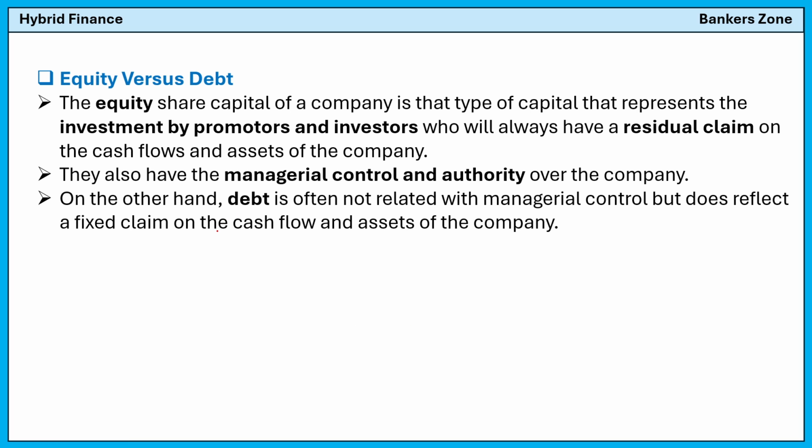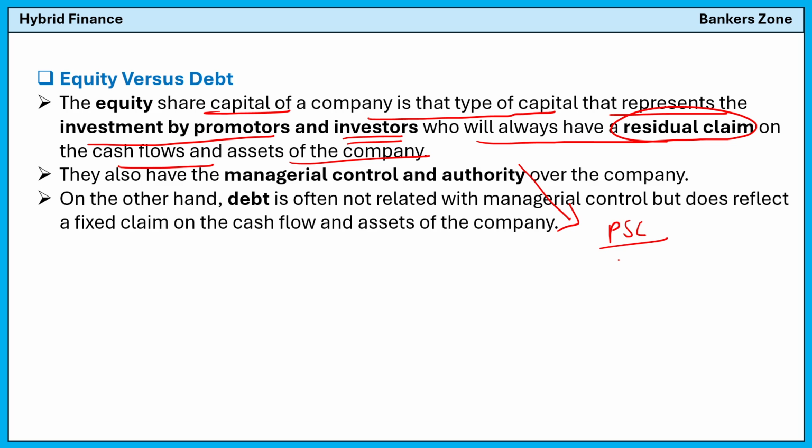See, equity versus debt. What do you mean by equity and debt? Equity share capital of a company is that type of capital which represents the investment by the promoter and the investor, who will always have the residual claim on the cash flow or assets of the company, which I have already told you, right? That means they will not get preference in case of liquidation. If the company goes into bankruptcy, first the money from selling the assets of the company will be given to the preference shareholders, then to pay the debt. If anything remains after that, that will go to the equity shareholders.